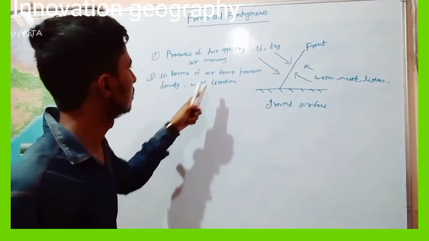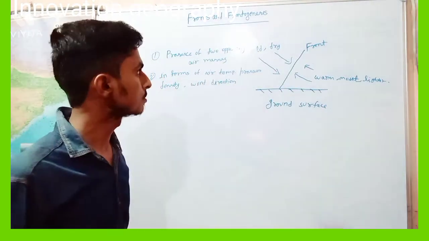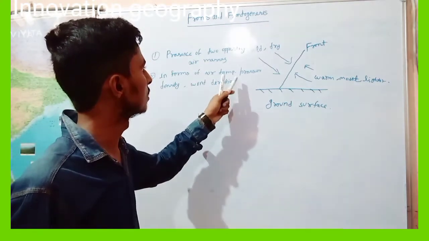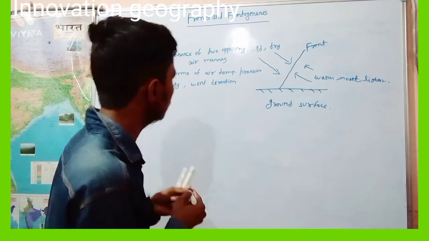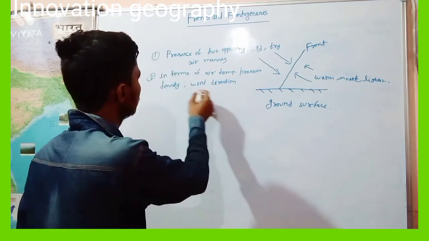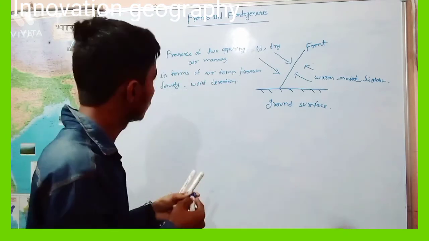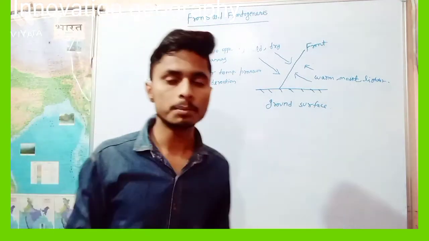And after that, difference in air temperature. This is the figure from which we can show that difference in air temperature creates a front.